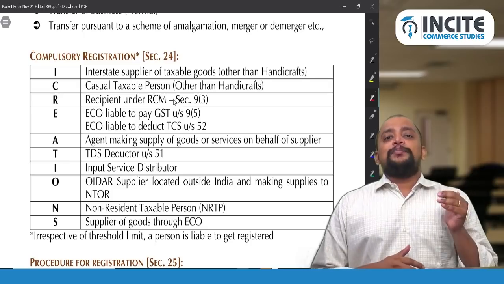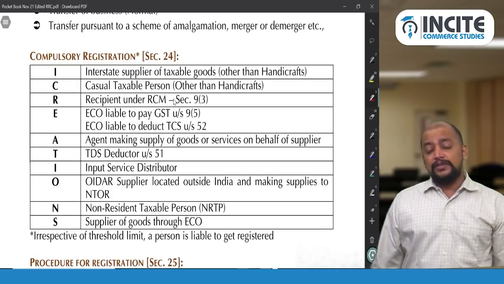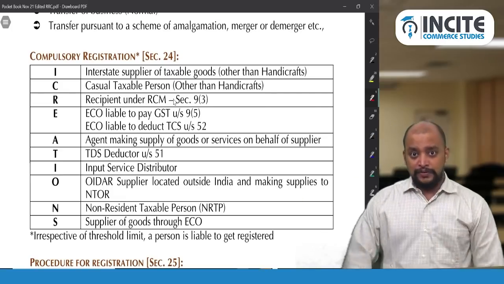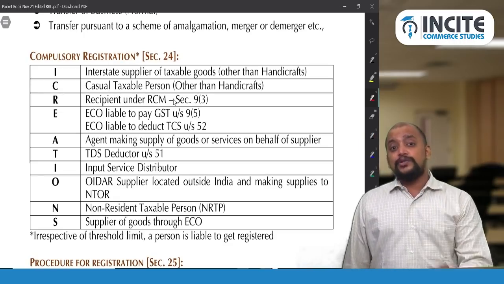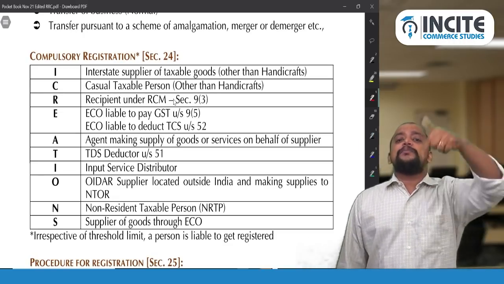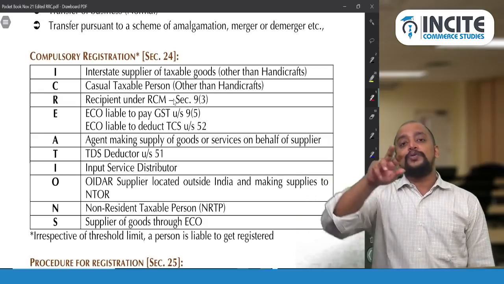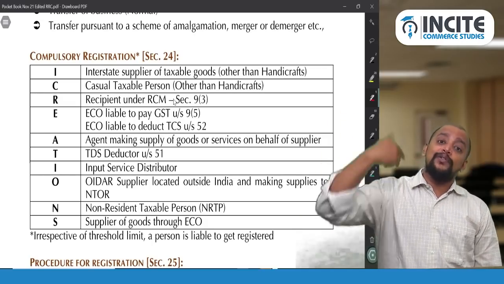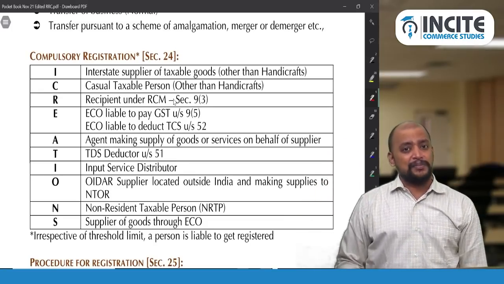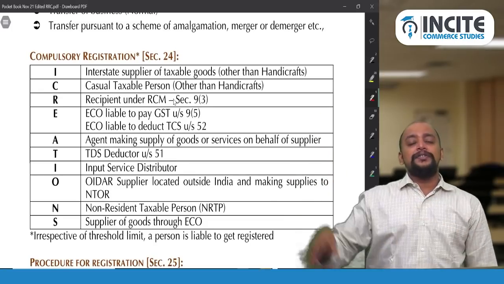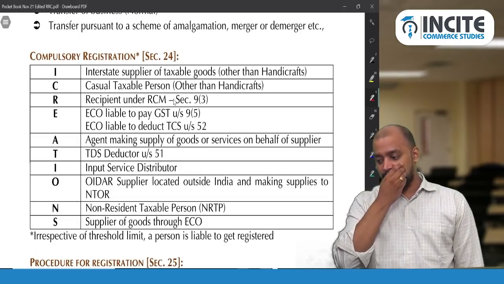Okay. So when a person is making taxable supplies in one state and exempted supplies in another state, we will count both for the purpose of aggregate turnover. And if the aggregate turnover exceeds the threshold limit, then he is required to get registered only in those states where he makes taxable supply. In those states where he makes only exempted supply, section 23 will come into picture. So 23 overrides 22. Therefore they are not required to get registered in those states where they are making exempted supplies. But the turnover will be taken for computing the aggregate turnover. Understood? Same provision for non-taxable supplies also.